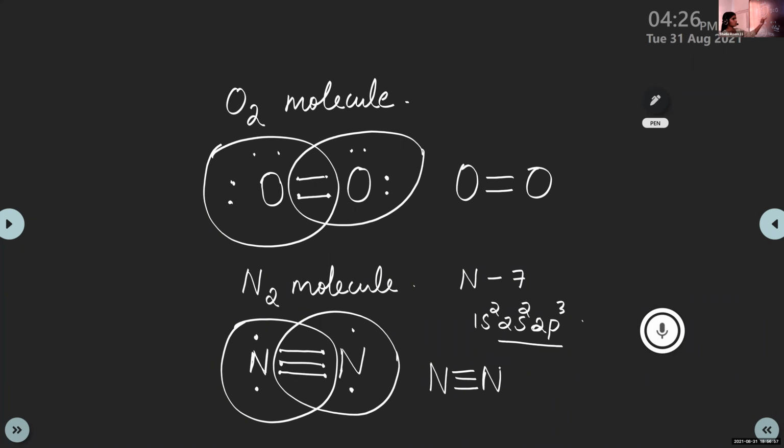In the case of oxygen, 2 electron pairs are shared. That's why it is an oxygen double bond. Here 3 electron pairs are shared. That is the nitrogen triple bond. Is this clear now, about single covalent bond and multiple covalent bond? In the case of multiple covalent bond, there are 2 types, double bond and triple bond. Is this clear, children, all of you?